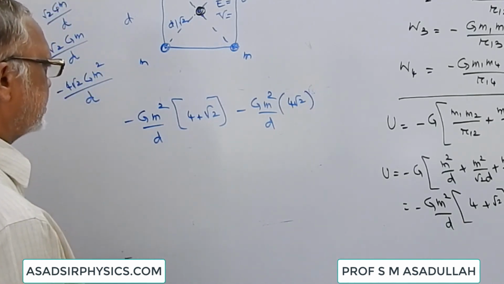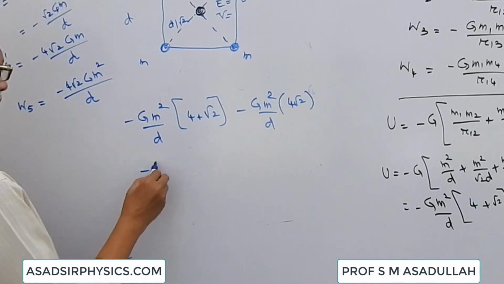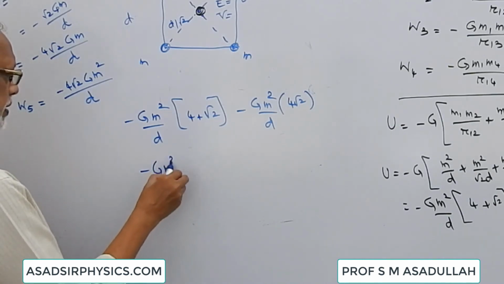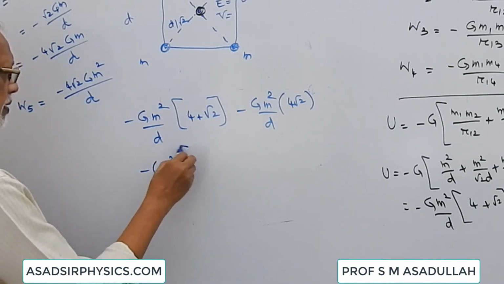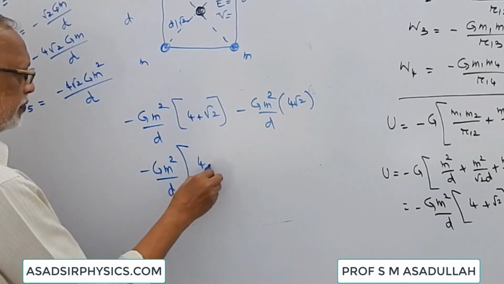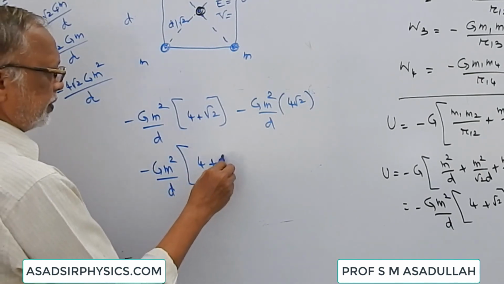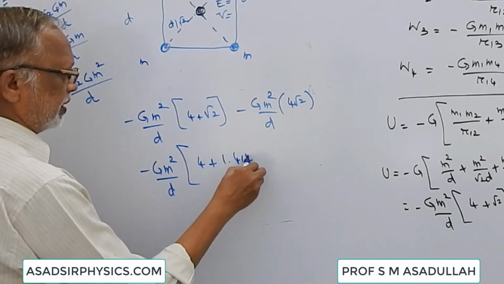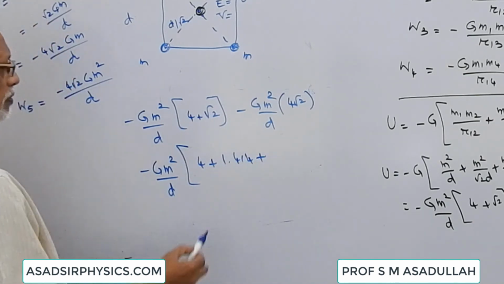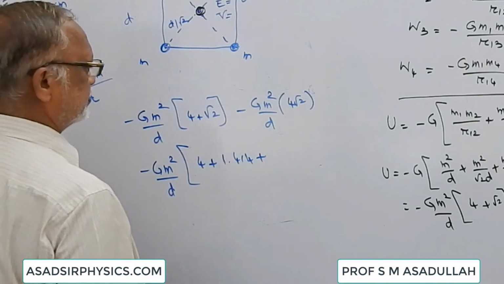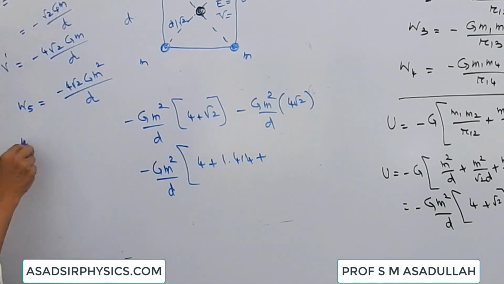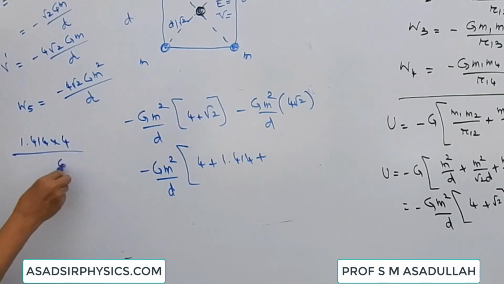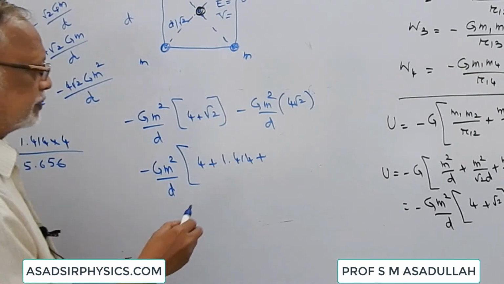So the total energy is minus G m square by d bracket 4 plus 1.414 plus 1.414 into 4, 5.656.